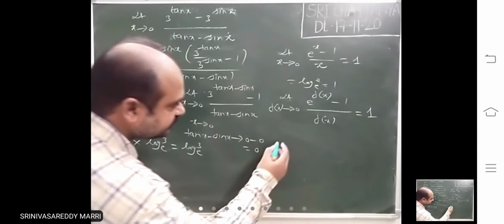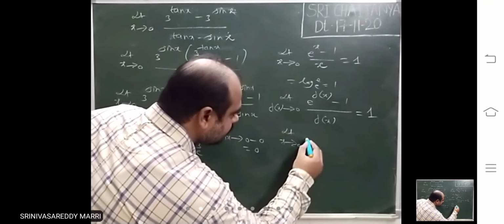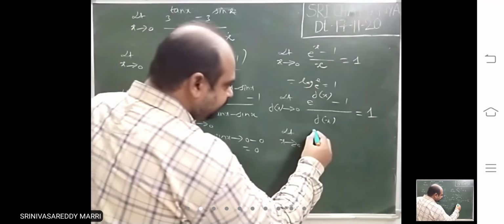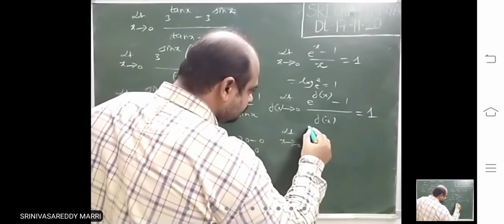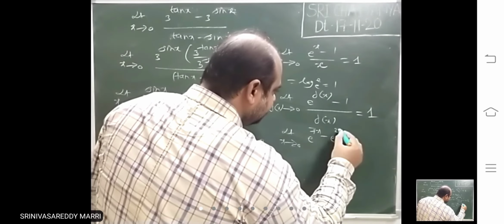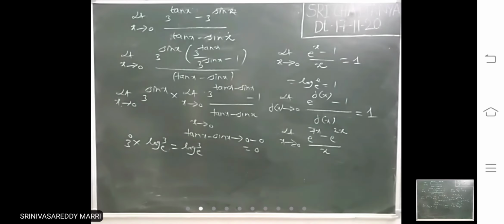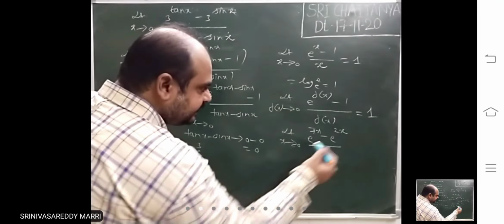Suppose we take a simple example: (e^7x minus e^2x) divided by x. Both have e, the same base.